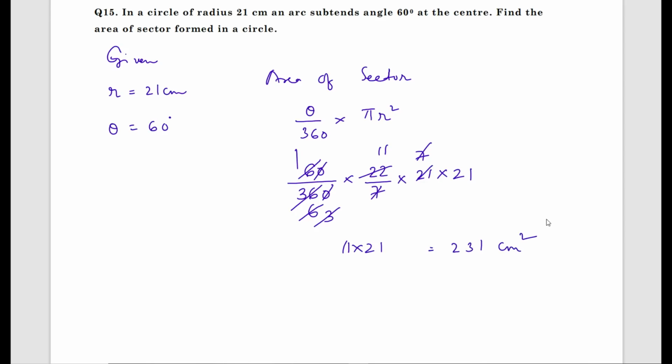This is the area of sector. In the same way, they can ask to find the length of the arc. Length of the arc is theta by 360 into 2 pi r.